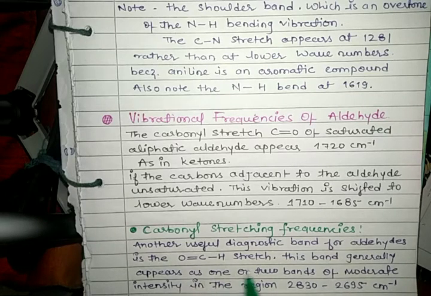Another useful diagnostic band for aldehydes is the O=C-H stretch. This band generally appears as one or two bands of moderate intensity in the region 2830 to 2695 cm⁻¹.